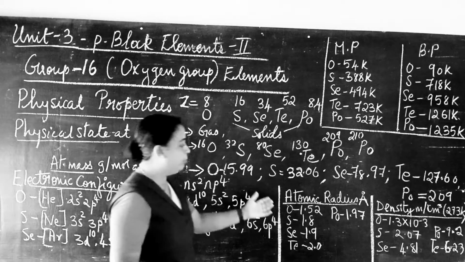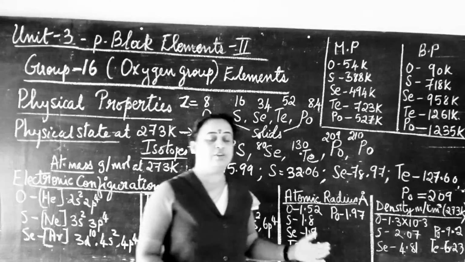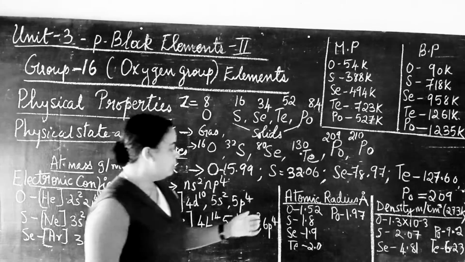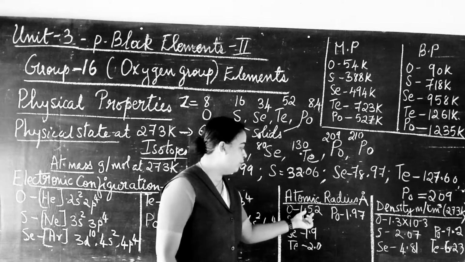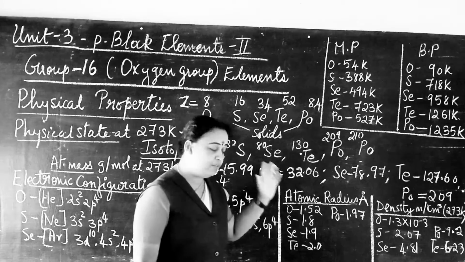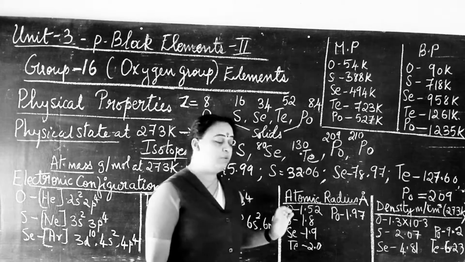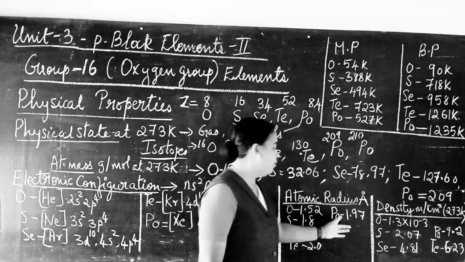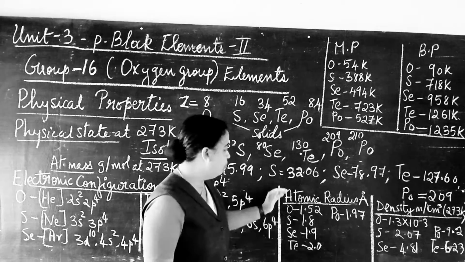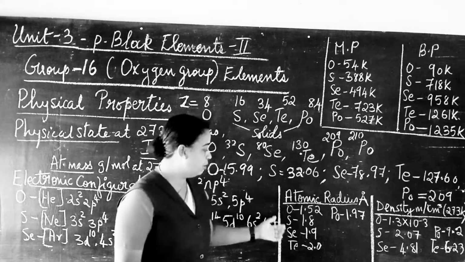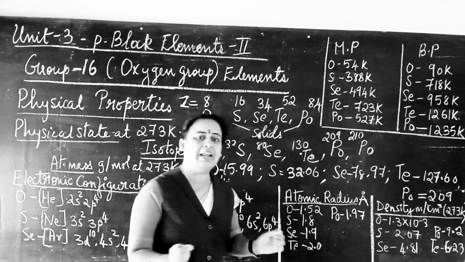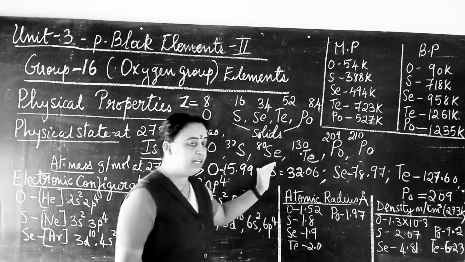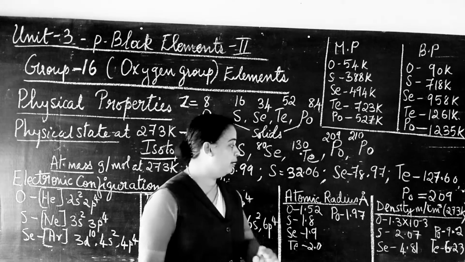Then looking to the atomic radius. The atomic radius of these chalcogens increases coming down the group. Oxygen has 1.52 angstrom, sulfur is 1.8, selenium is 1.9, tellurium is 2, and polonium is 1.97. So almost slight variations can be seen in the atomic radius of all these elements. While coming down the group, the atomic radius keeps on increasing.